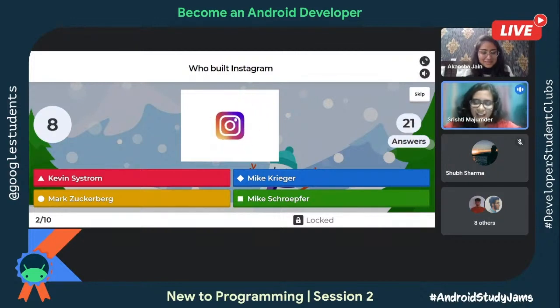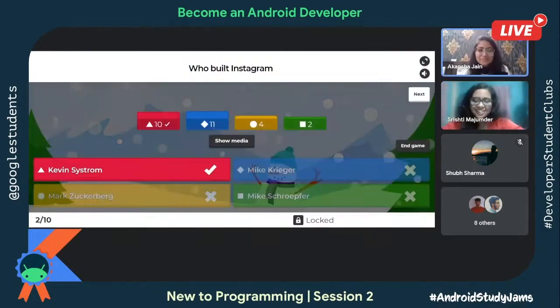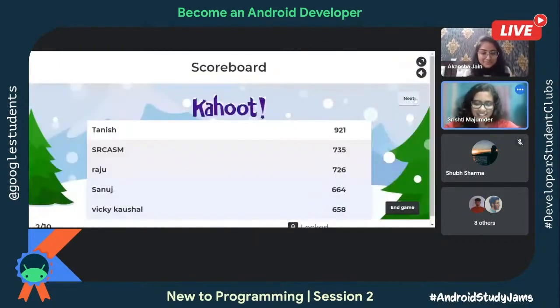आंसर तो बहुत सारे आ ही गए हैं. वाह. I think people are just using Instagram and they don't know who the developer of that is. Do you not know the name? Yeah, actually. Let's see. Okay. So 10 people got it correct. Yeah, again, nice, very good. Now let's see. Sarcasm. Very nice sarcasm. Thank you.